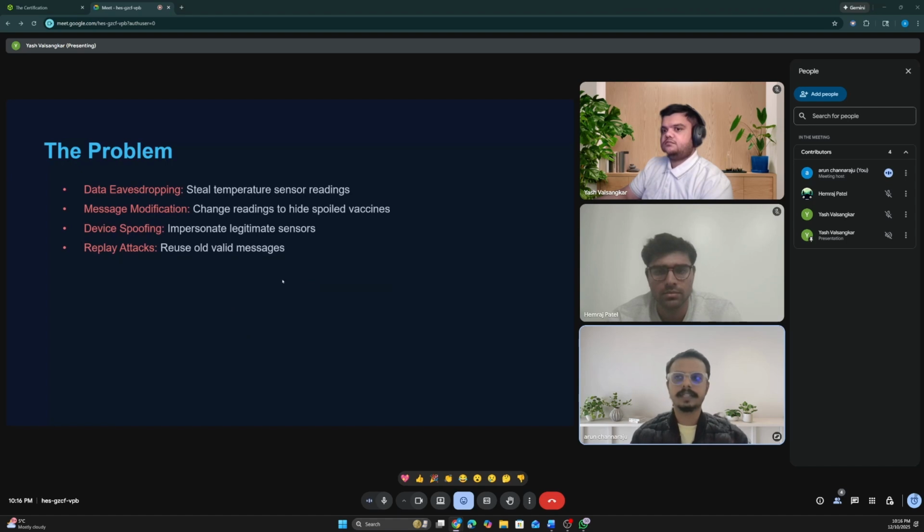Next slide. These are the attacks that are possible from threat actors. First, eavesdropping: whenever the threat actor is in the network, he can see the data if it is in plain text, so he will get to know the sensitive data, and he can pass this data on to the competitors of that company.